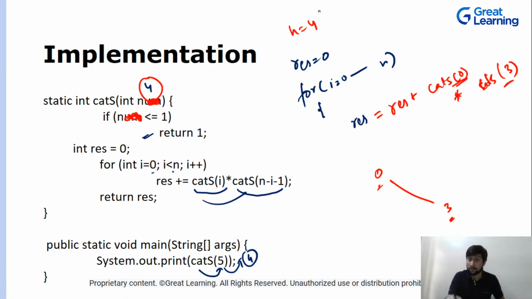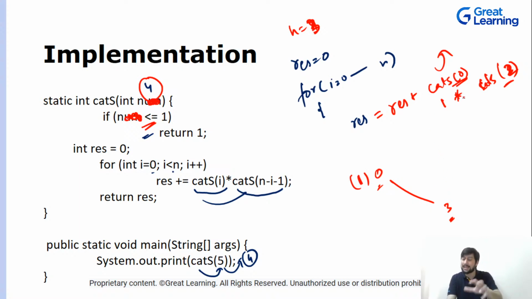Let's try to simplify it even more. Let's pick n equal to 3. In this, 0 to 3 will be multiplied with 0 and 2. You know what is your Catalan series of 0? You will call this function, Catalan 0 will be called. Catalan 0 is less than 1, right? So 1 will be returned. So you will have 1 over here. The next thing, your I will be incremented, and when I is incremented, it will go to 1.